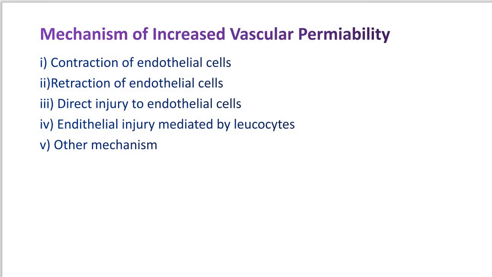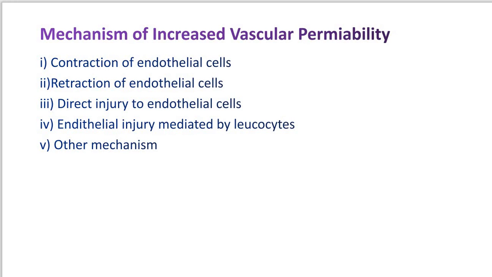damaged endothelial cells. First, what happens to that injured region is that the cells undergo necrosis, and after that, gaps are created at that site where the endothelial cells get detached.